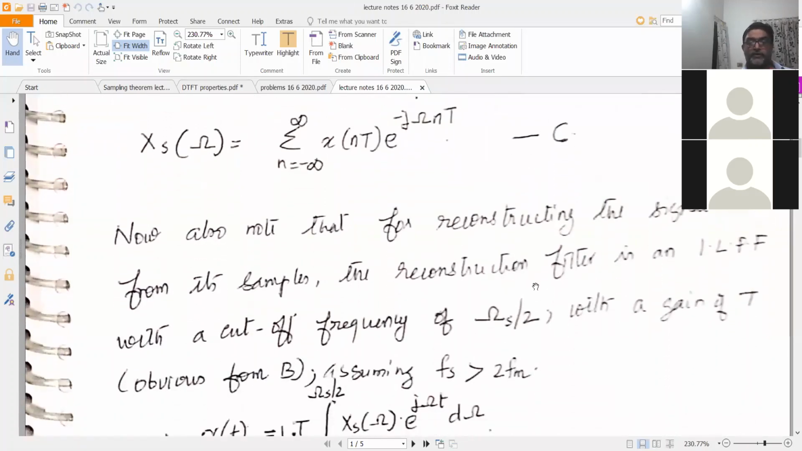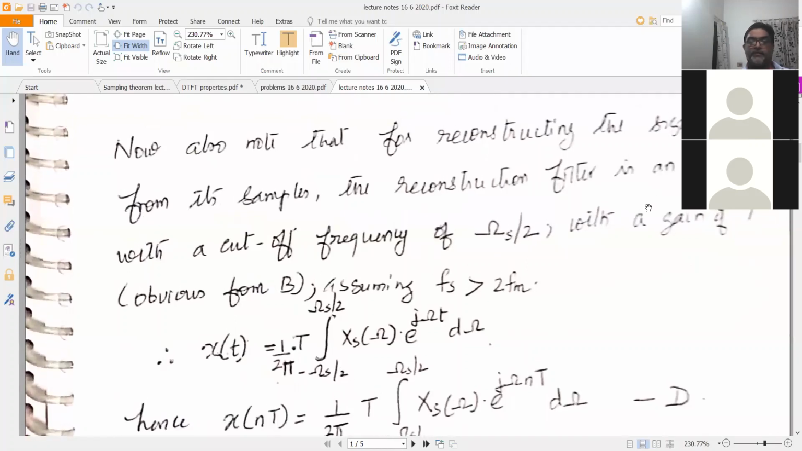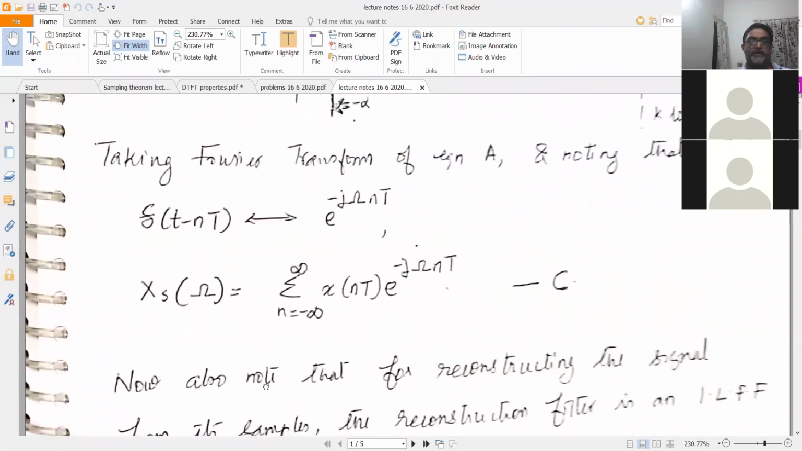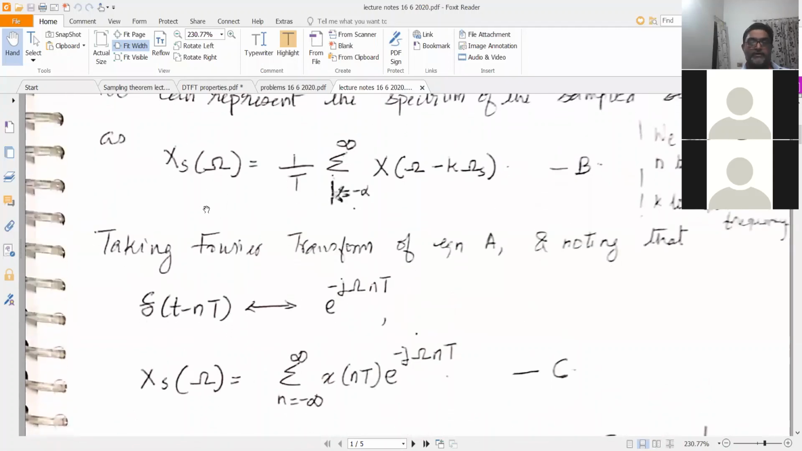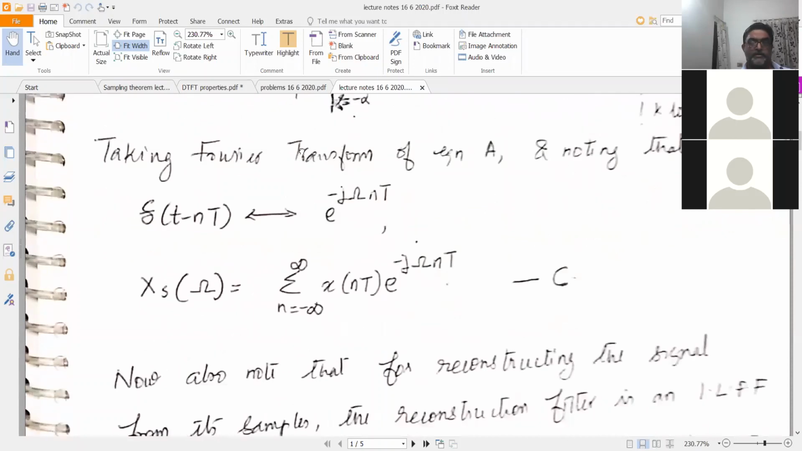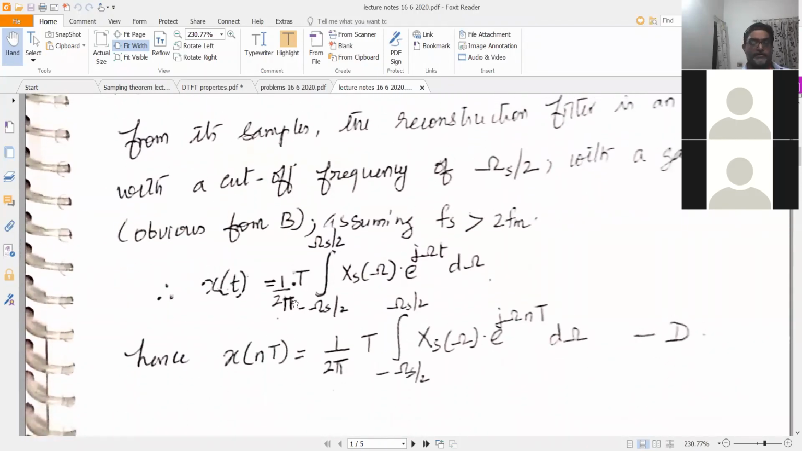So now for that what you require is an ideal low pass filter. An ideal low pass filter having a gain equal to T and a pass band from minus omega s by 2 to plus omega s by 2. So that's your ideal low pass filter. Now we'll write the expression for x of t. You are trying to recover x of t from x of nT. Is that clear? So you can write this as an inverse Fourier transform expression.